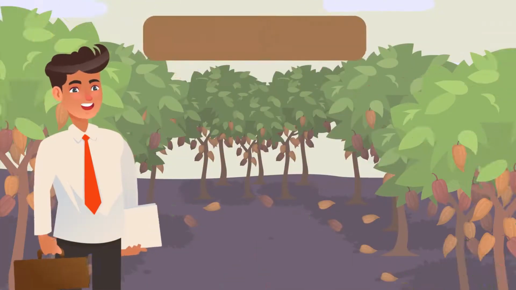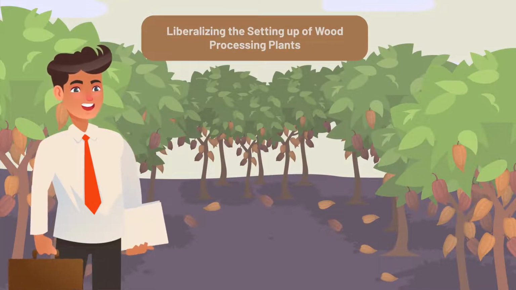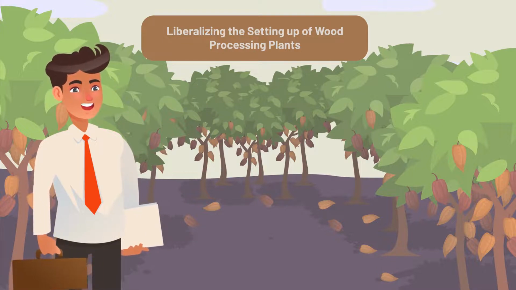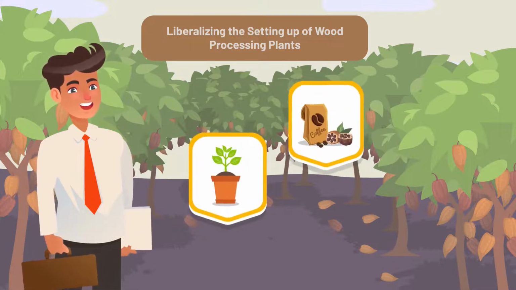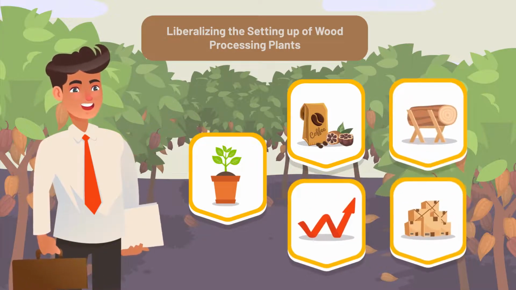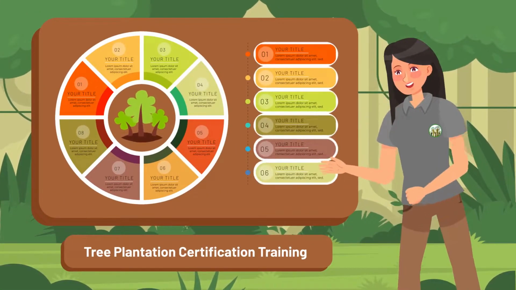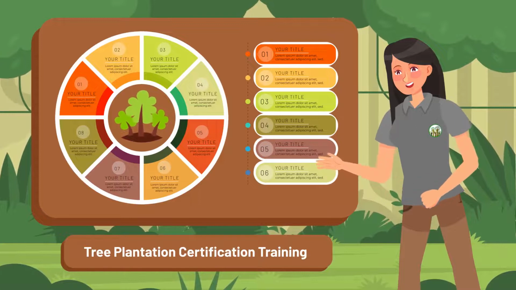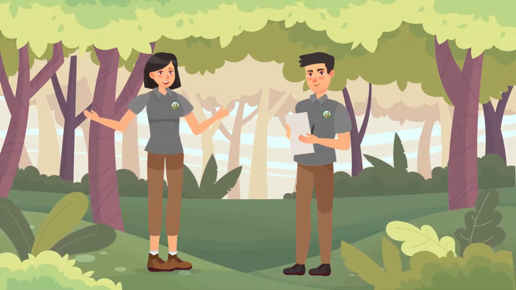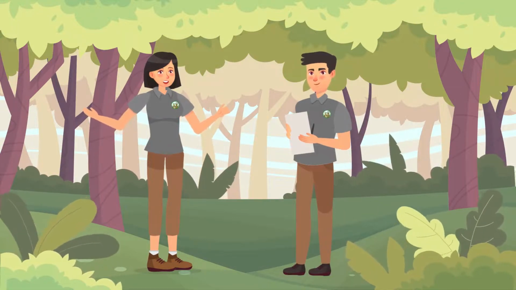Tenure holders and private landowners with plantations are encouraged to establish their own wood processing plant to promote vertical integration. Vertical integration includes tree growing, harvesting, wood processing, value adding, and distribution or marketing. Meanwhile, the Forest Management Bureau shall develop a training program for tree plantation certification. The FMB will also issue the necessary guidelines for third-party certifiers, which includes their responsibilities and accountabilities.